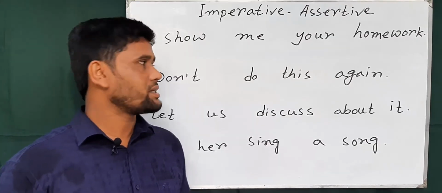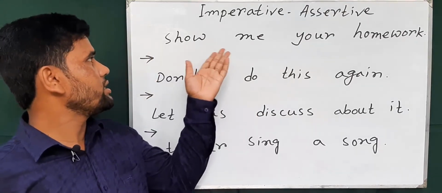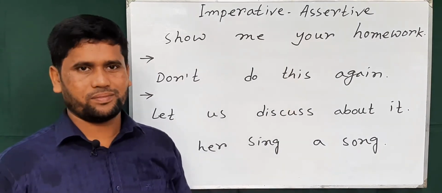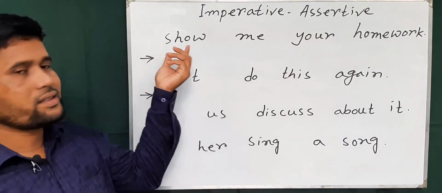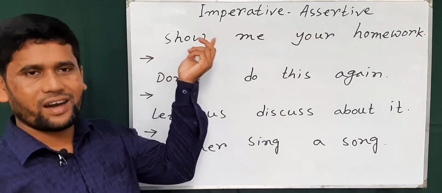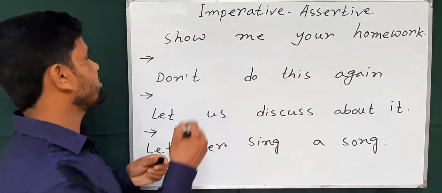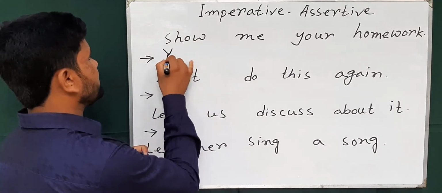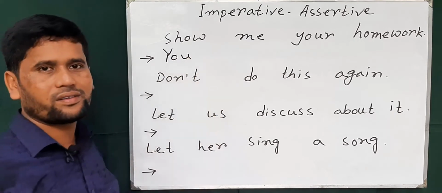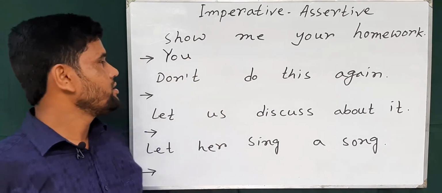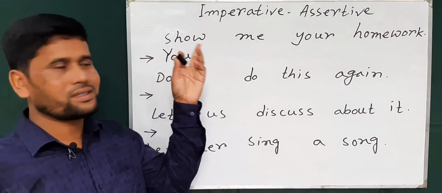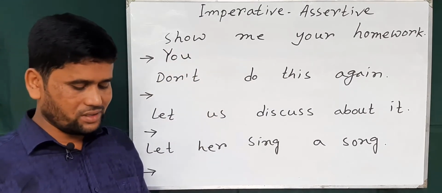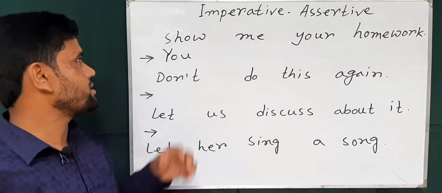Dear students, sometimes you are asked to change imperative to assertive. When you find the imperative sentence starts with a verb, then you can use a subject of second person.